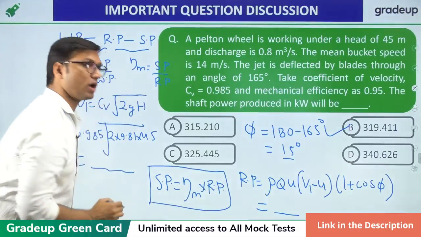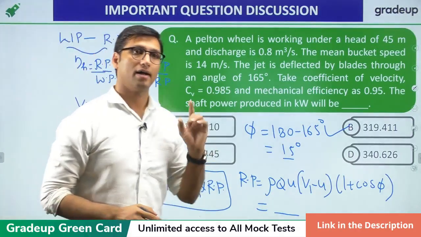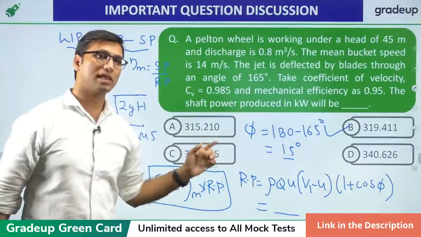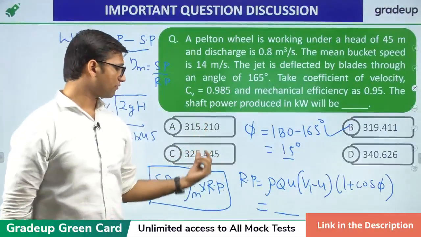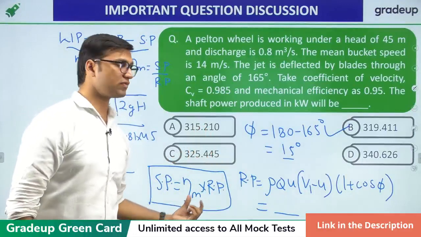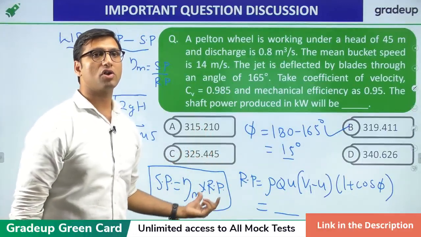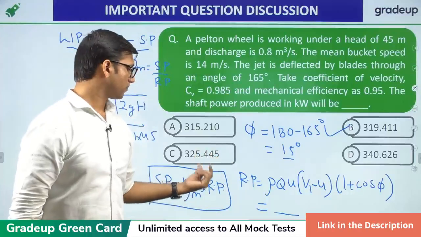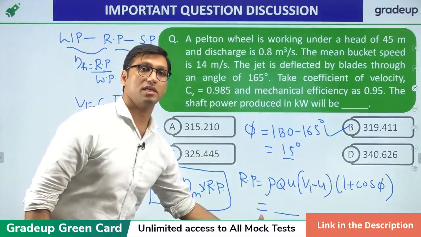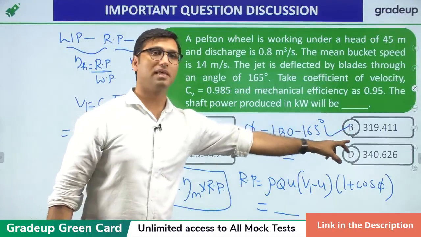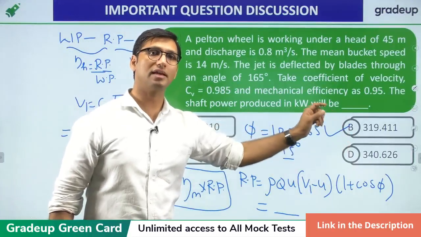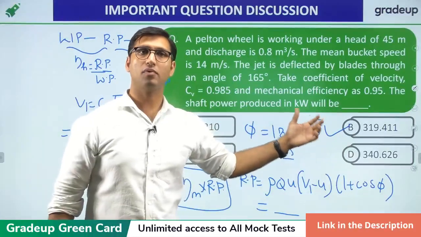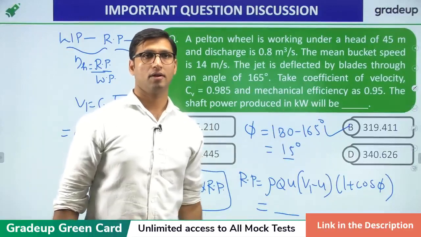So those who are not getting the right answer, just tell me, were you making the same mistake? You have not multiplied mechanical efficiency with this runner power. That is why you are not getting the right answer. If you multiply this runner power by mechanical efficiency, you will get option B as the right answer. So please read the question carefully, otherwise you will land on a wrong answer.